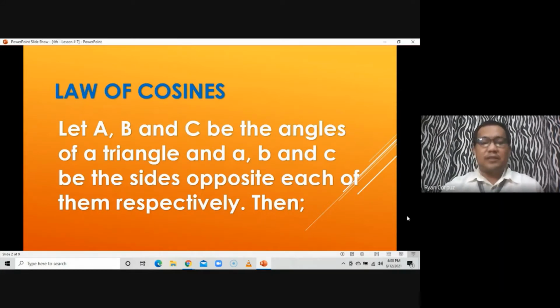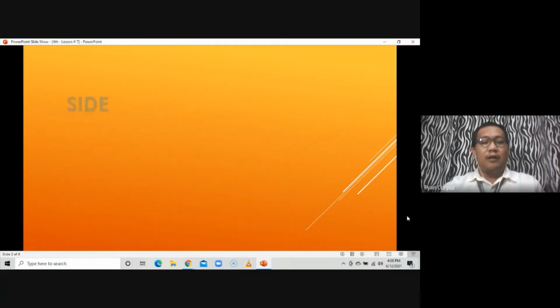Then, this is not like law of sines na we are only going to apply one equation or one formula for us to find or to solve a problem which involves oblique triangles. In law of cosines, depending on what we are looking for, kung anong formula yung gagamitin natin. So what if we are looking for the side, for example? If we are looking for the side and we want to make use of the law of cosines, we can make use of these formulas.